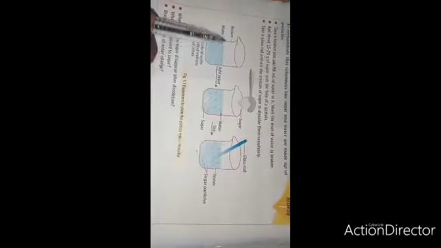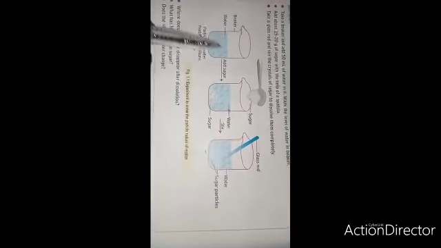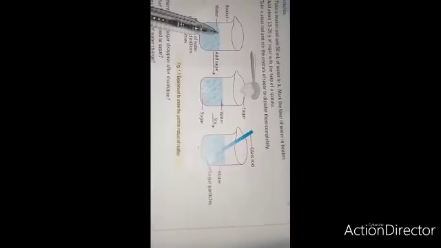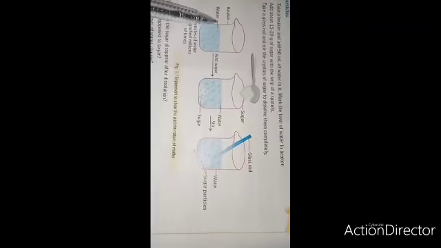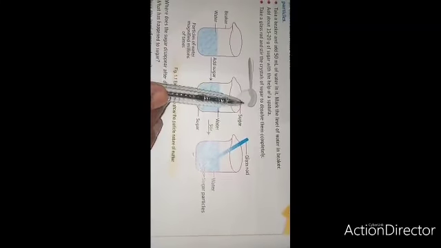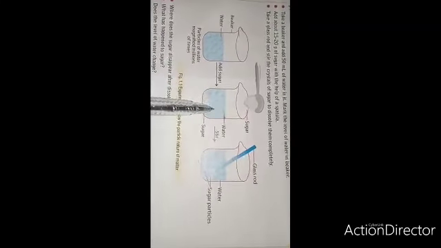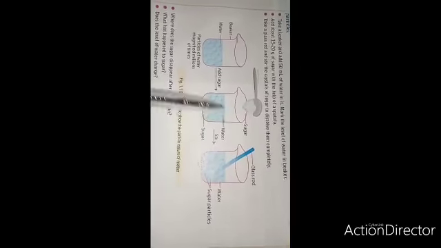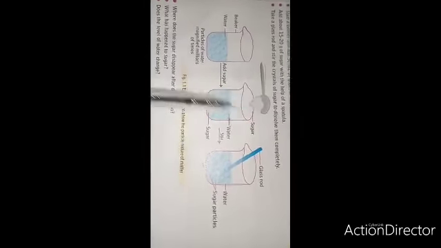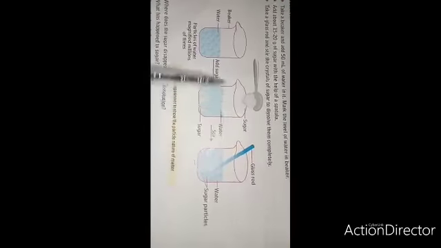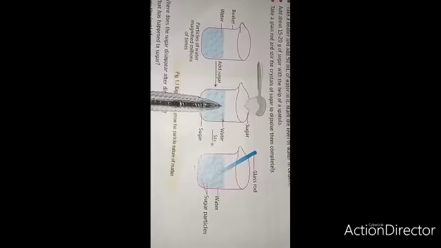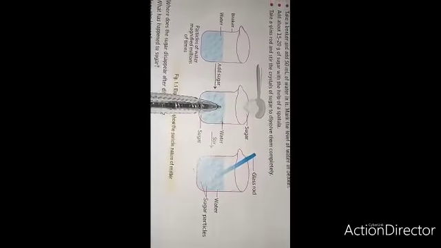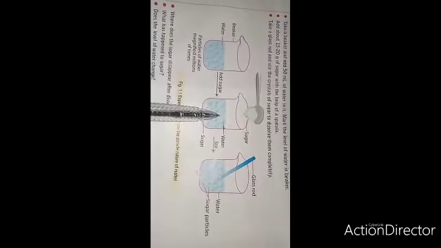Let us see. Take a beaker with water, mark the level of water, put sugar into the beaker and stir it with a rod. After stirring, we see that the sugar dissolves into water and after some time it disappears.